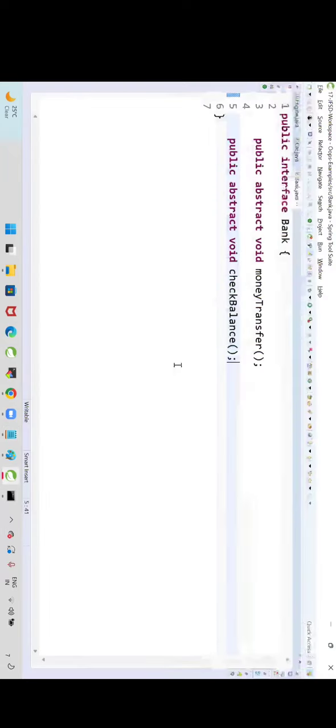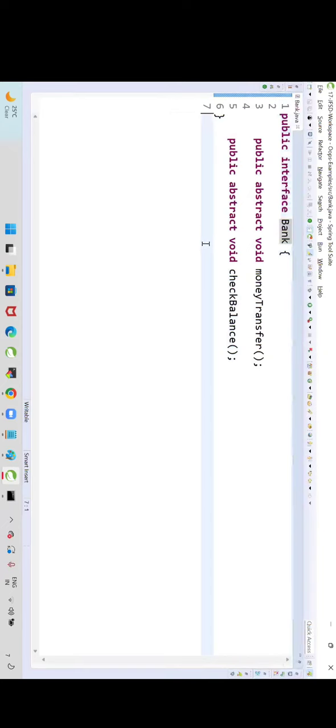If you want to extend the properties from one class to another class, we go for extends. If a class wants to implement an interface, we go for the implements keyword. Now, I have an interface called bank.